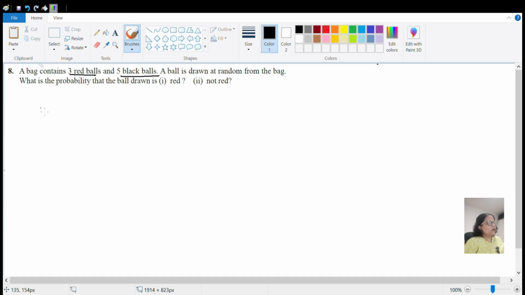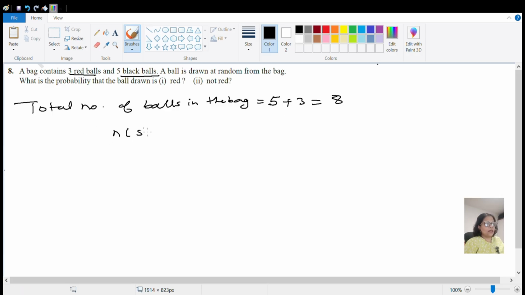So the total number of balls in the bag is equal to 5 plus 3, which is equal to 8, correct? That means your total number of balls, n of S, is 8. Let us take the first question, where you have to find the probability of getting a red ball, because only one ball is drawn.